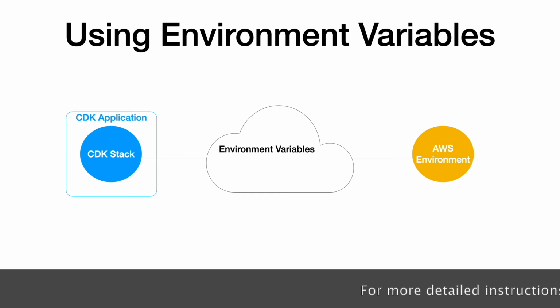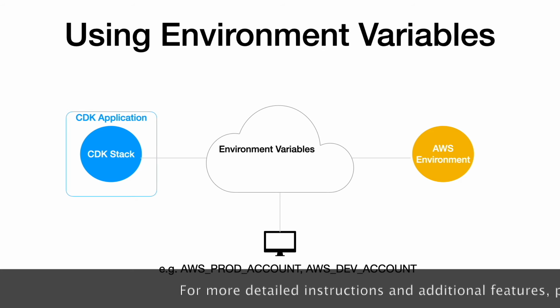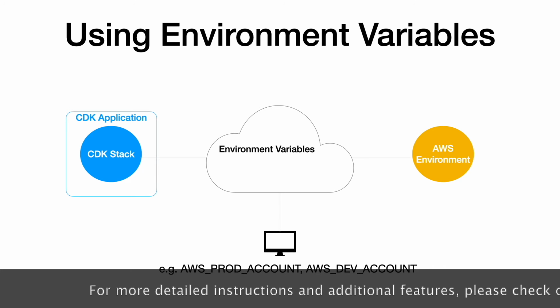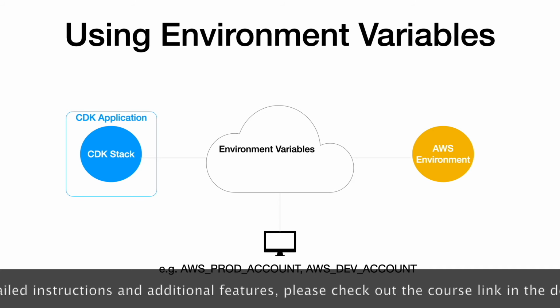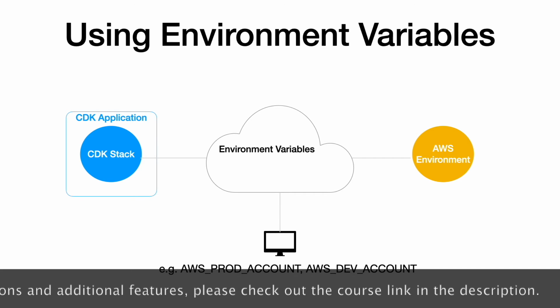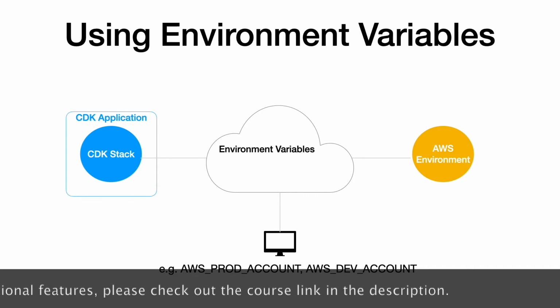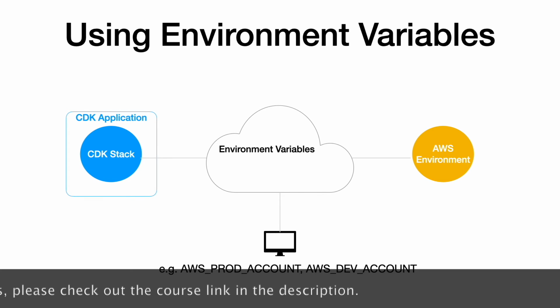You can create the environment variables on the machine where the CDK deploy is going to be run. This implementation is also a type of explicit environment mapping. Comparatively, this approach is more configurable than putting the values directly in the code. Also, this does not create any coupling with your AWS profile, as was the case with environment agnostic stacks.